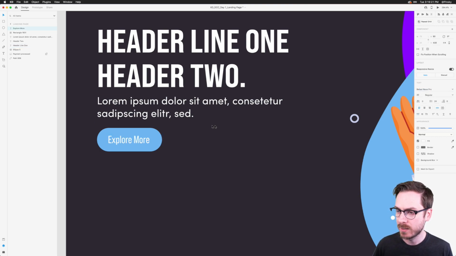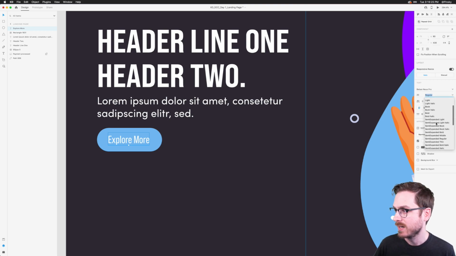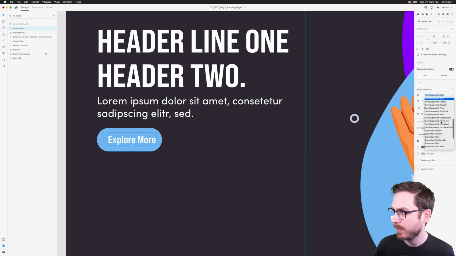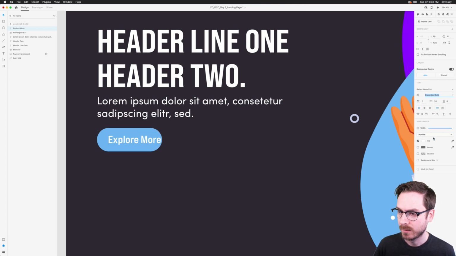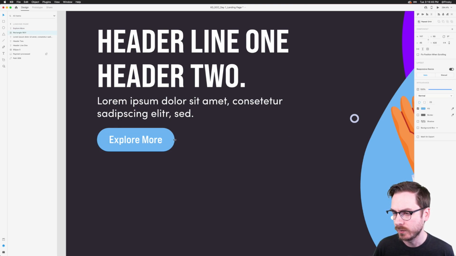And because this one has various weights and some are condensed, some are a little bit expanded, I can experiment with that a little bit. So there's the expanded or semi-expanded, and then we've got bold. I don't know. Let me know how you feel in the chat. But I'm going to position this, let's say about 24 pixels from the button, and I'm going to drag this out, and we've got a cool looking button.